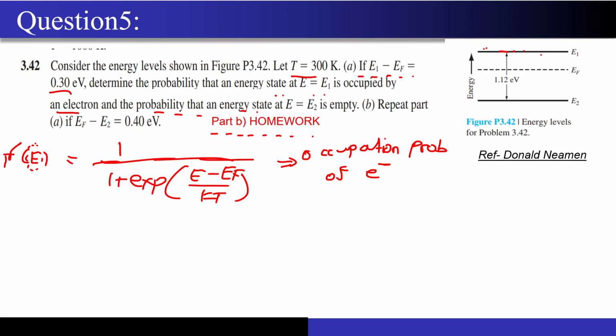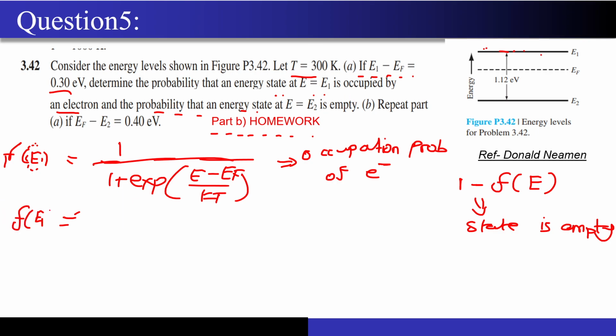So if you have been asked to calculate the empty probability, that is the state will not be occupied by the electron, then from your class 11th and 12th probability principle, this will be nothing but 1 minus F of E. 1 minus F of E is what? State is empty. This was the only trick in the question. That's it. Rest of the question is exactly the same. So now let's try to calculate. They are asking me that E equal to E1 is occupied, right? So that means I have to calculate F of E1.